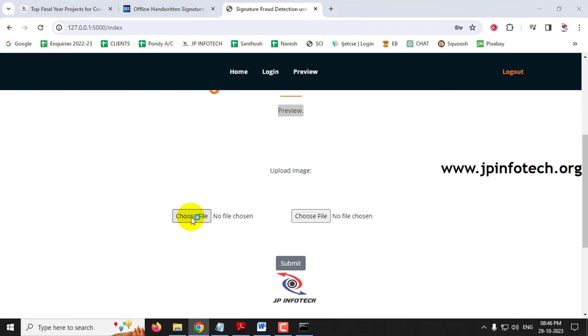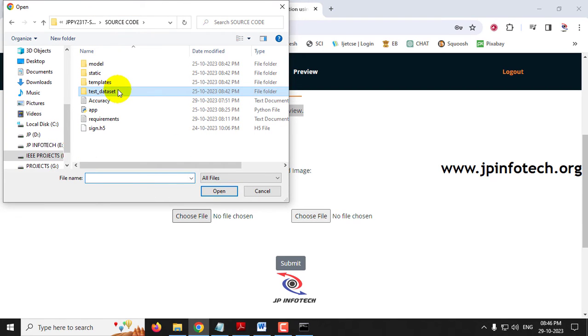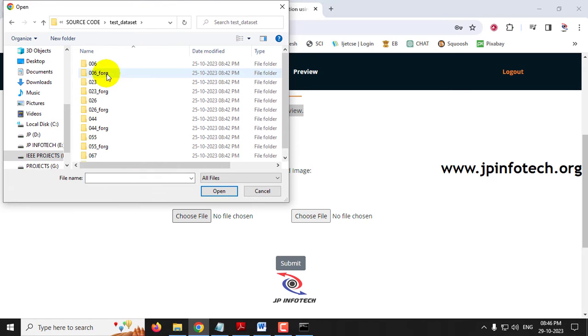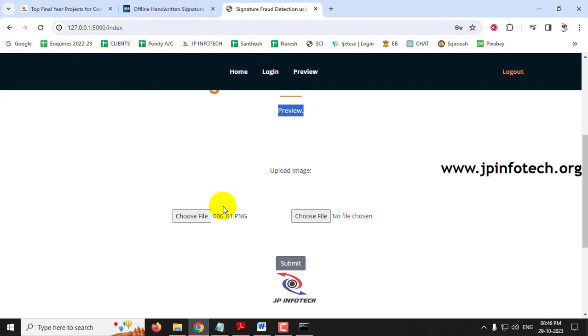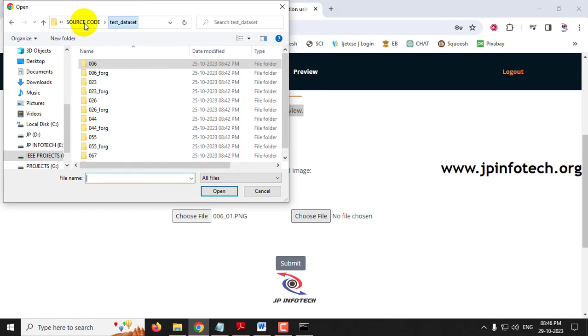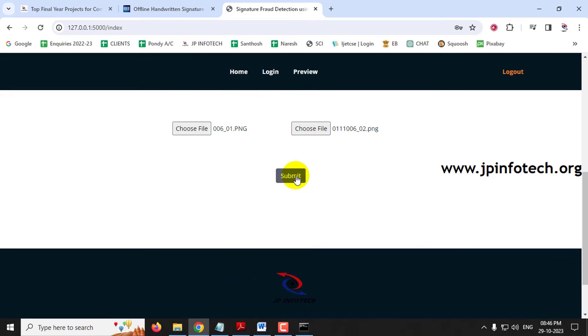So first let me select choose file. Now let me go to the source code folder where we have the train data in the model folder, and we have a few samples in the test data. I'll show you both times. Let me go to the test data. Now let me go to the first folder and select an image, and this is the original image I have selected. Let me go to choose file again. Now let me select the image from this forged folder. Now let me click submit.